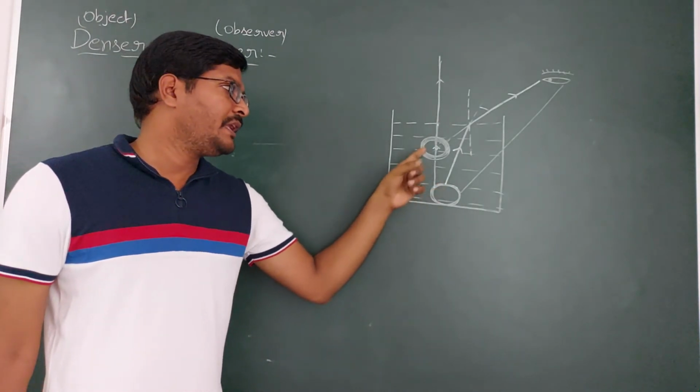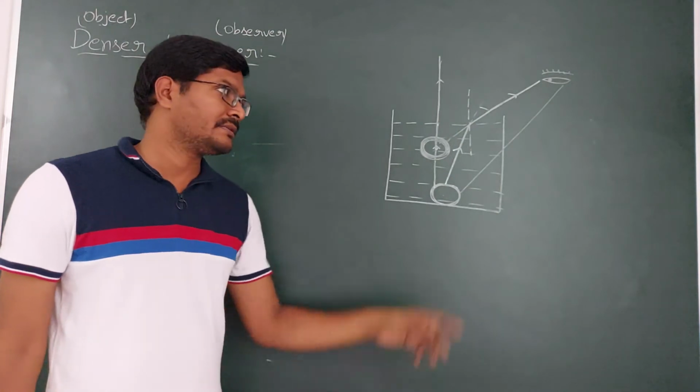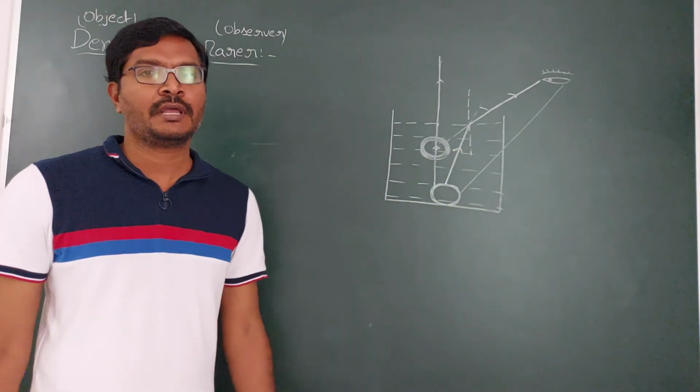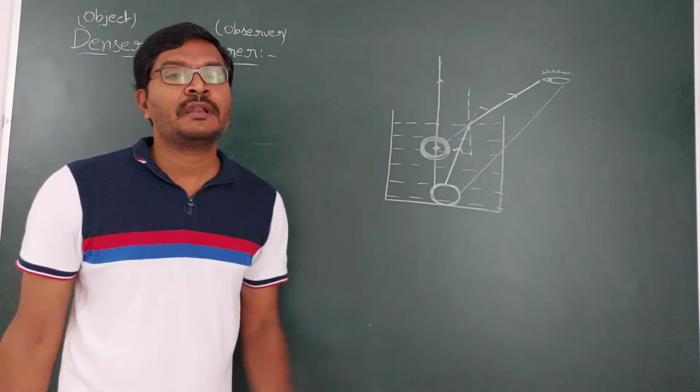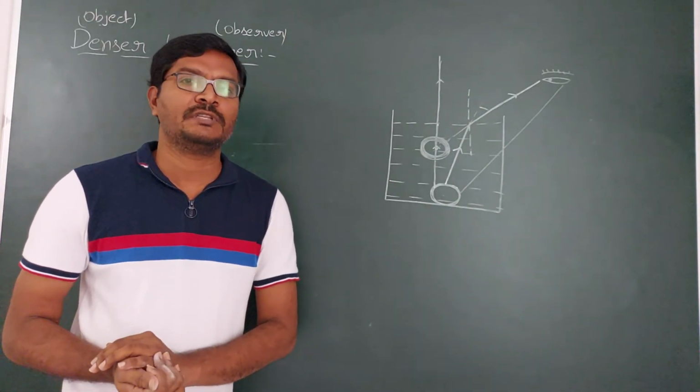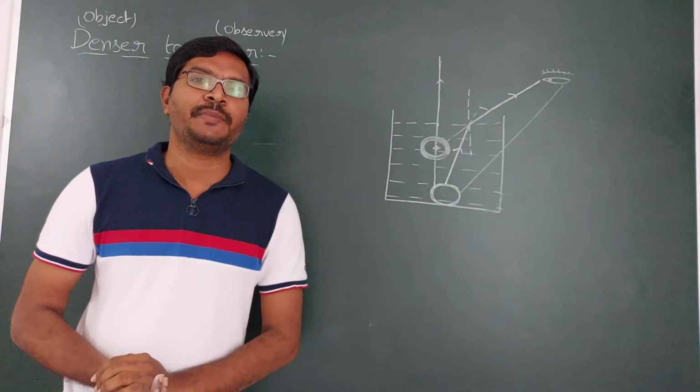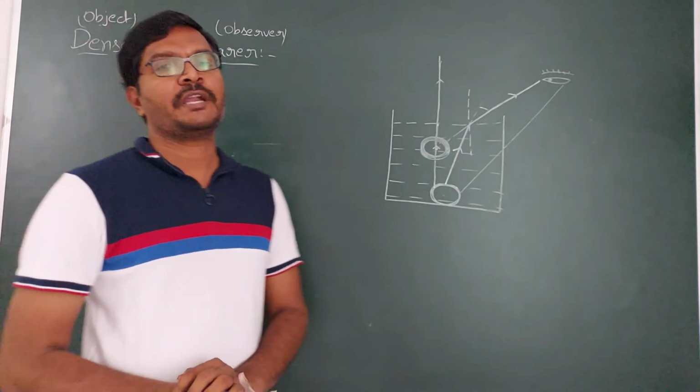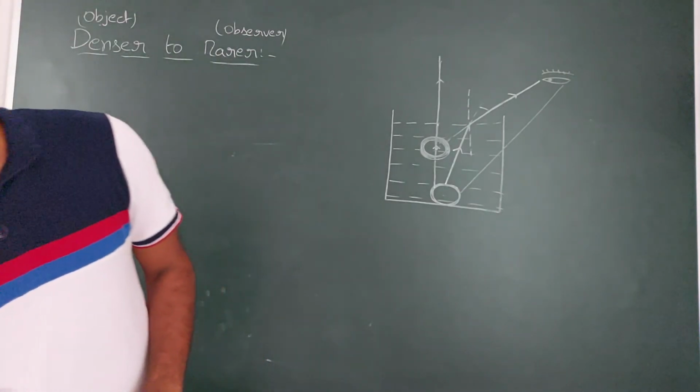So the image is coming towards the observer because the light ray is traveling from denser to rarer. As the image comes towards the observer, it appears bigger than at the original position. That's why the lemon placed in a transparent glass of water appears in big size. Okay.